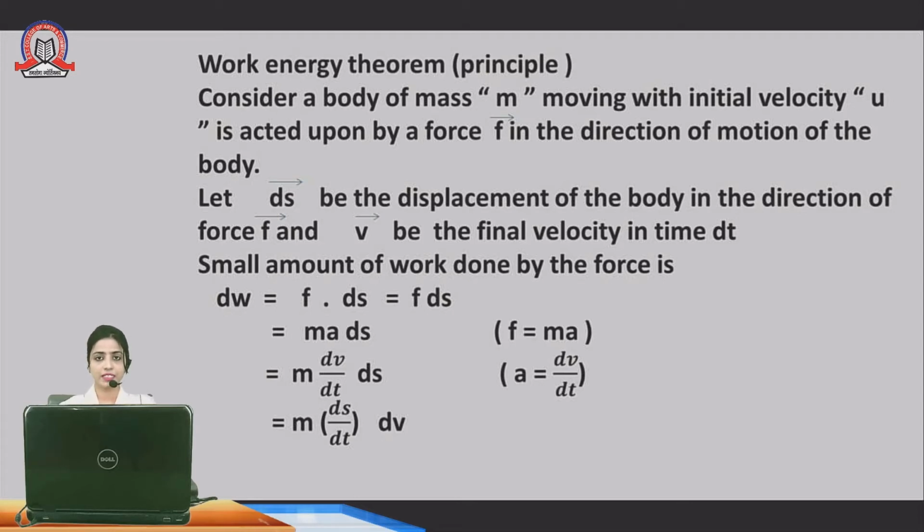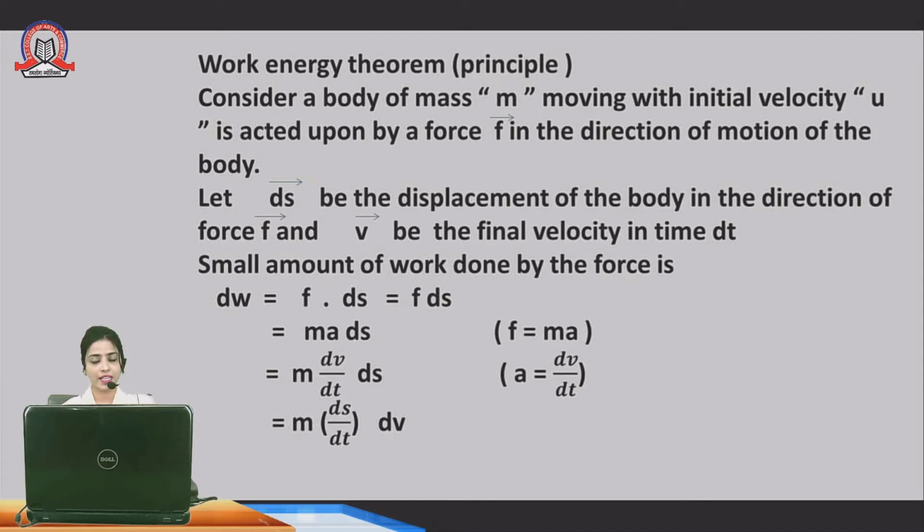ds is what? It is the displacement of the body. When we keep the object on the surface and apply the force, what happens? The initial position has initial velocity u. When we apply the force, the object moves and reaches some place, covering some distance. That distance is denoted by ds. ds is the displacement of the body.